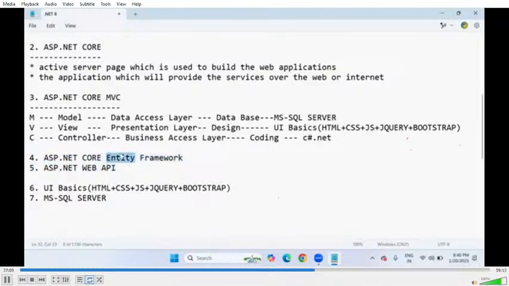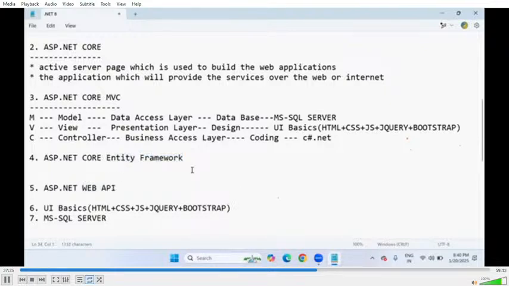Compulsorily, your web application needs to talk with other applications for better transactions in real time. If you don't create APIs for your web application, your application cannot speak with other applications to make the transaction successful. So that's why the API part is also important. For our ASP.NET web applications, we need to generate APIs. To generate APIs, we are going to learn the API subject. So this is also another important subject we are going to teach. API communication, we can say.